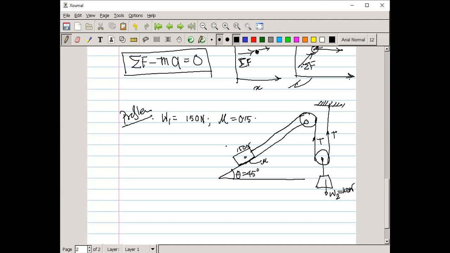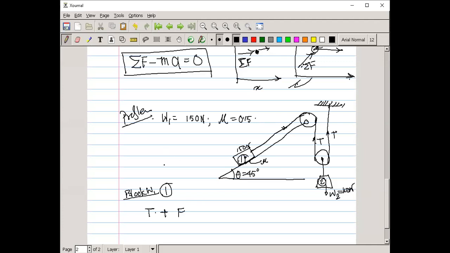So how can you solve this type of problem? First of all, consider the total tension. You have to do the math in such a manner that for block W1, simply give it name 1, and this is 2, it is better. So the tension in that string is similar in that string also. So T plus F is the friction.